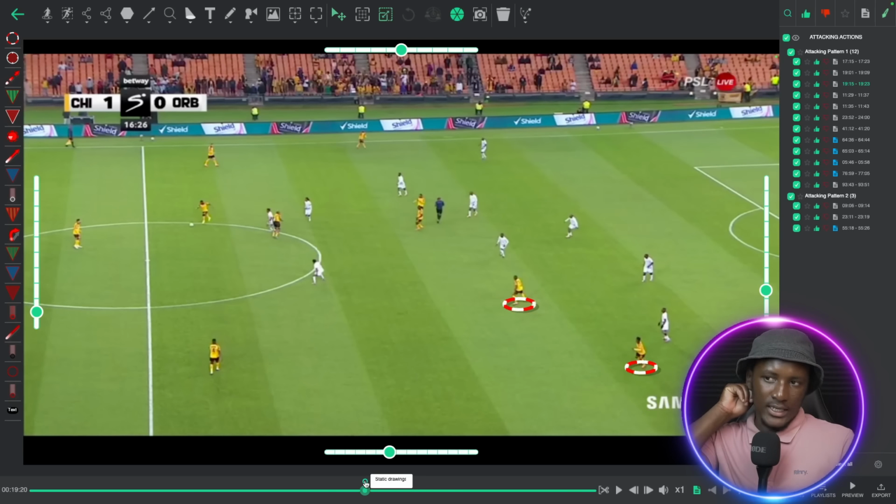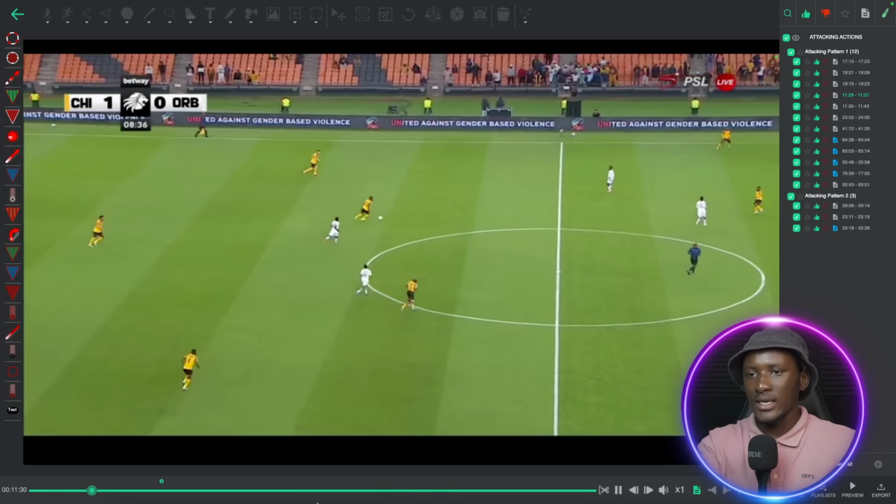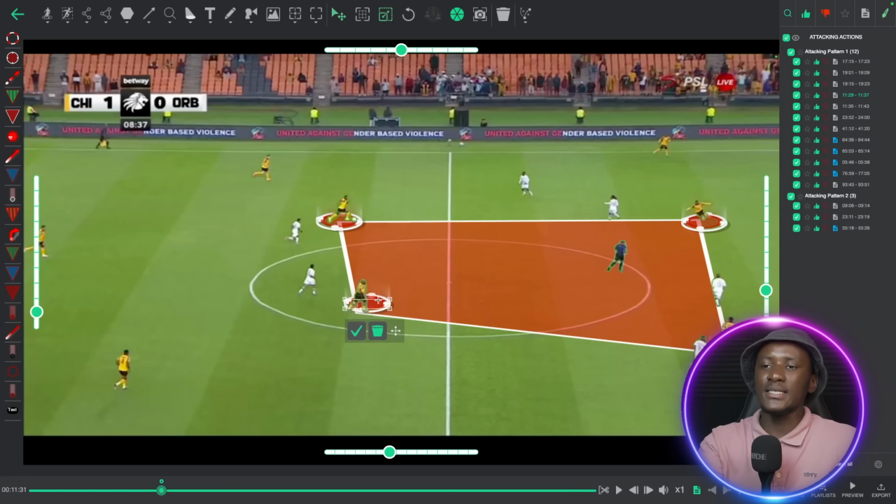So what you also need to see is this constant rotation that I talked about of Umunyane. Now Umunyane is here on the half space and Umfundo is wide. But in some cases you see that, as you look in this one, for example, now Umfundo Vilakazi is the one who's in the right half space, and then Mduduzi Shabalala is also there. So basically both of these are playing as floating tens and creativity wise, but Umfundo Vilakazi's starting position is wide, and then he comes inside, and then he adds numbers centrally. And that means Chiefs always has 4 players in the middle.